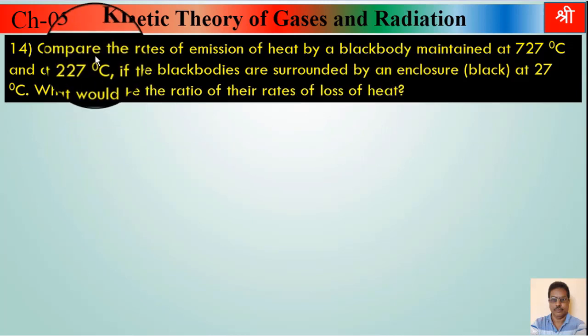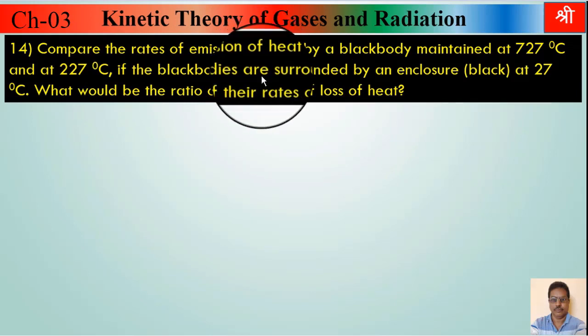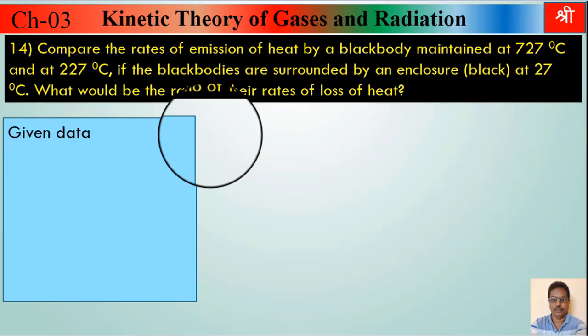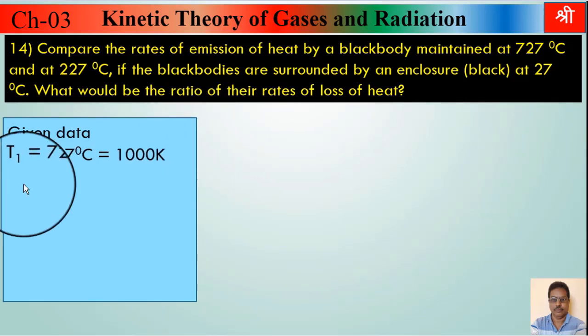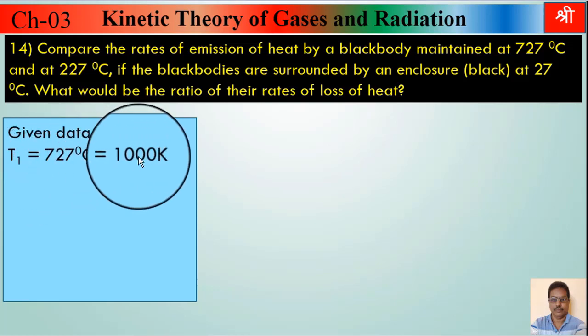So we have to compare the rate of emission of heat by the black body. To compare means to find their ratios. So what are the given quantities? Write down the given data first. Temperature of the first body is 727 degrees Celsius, that in Kelvin will be 1000 Kelvin.